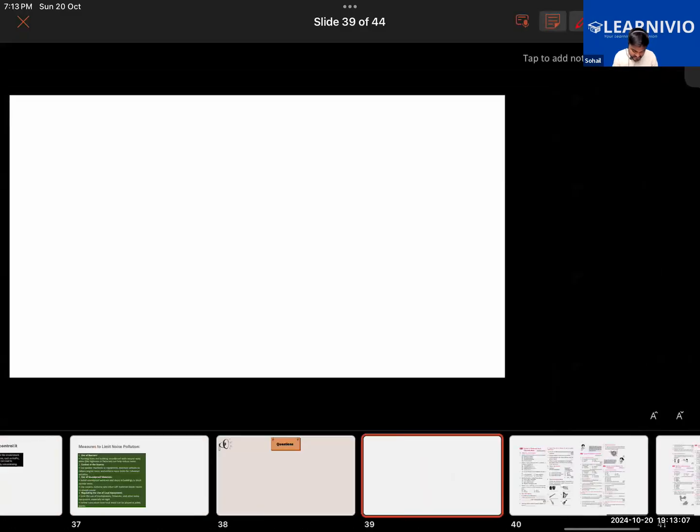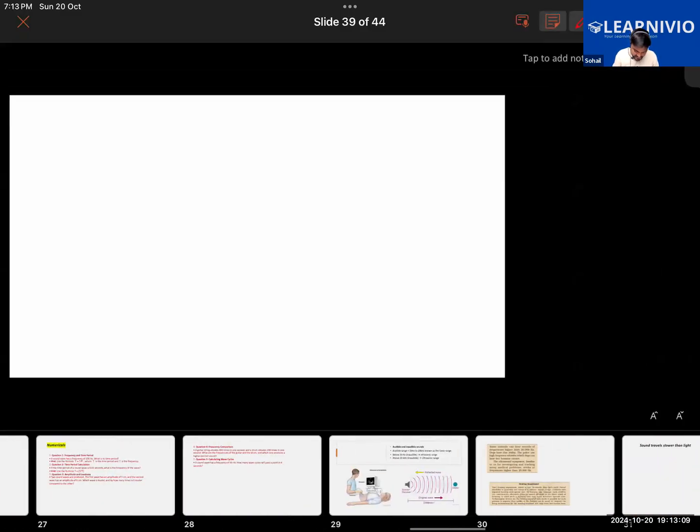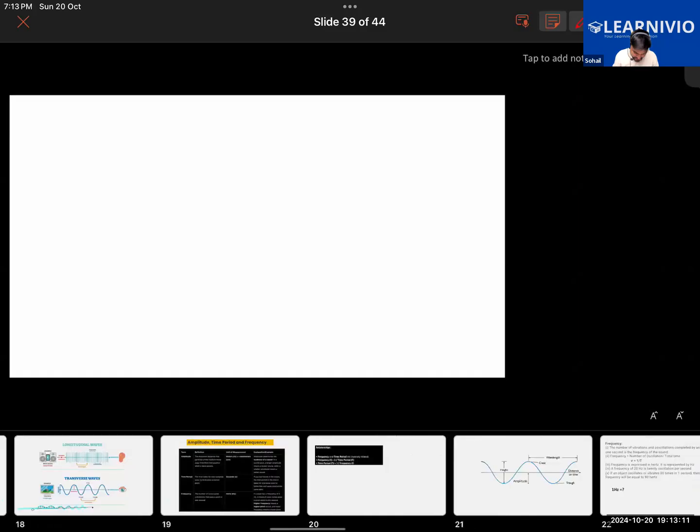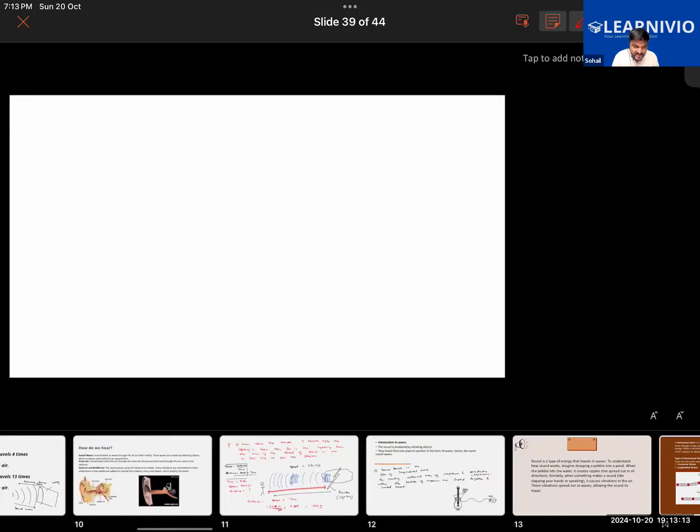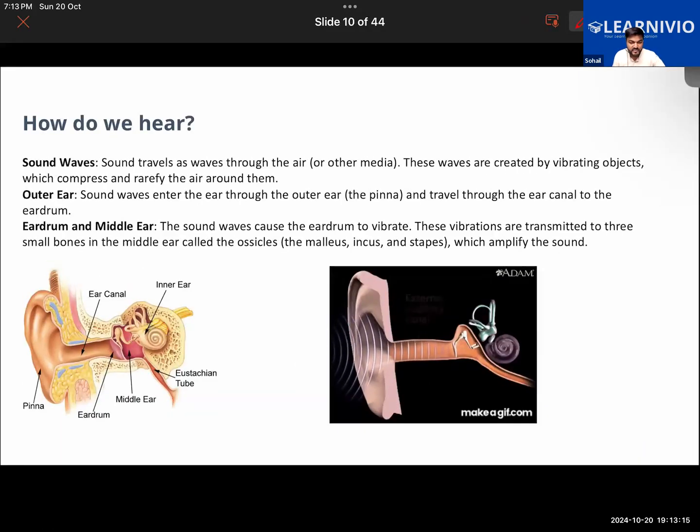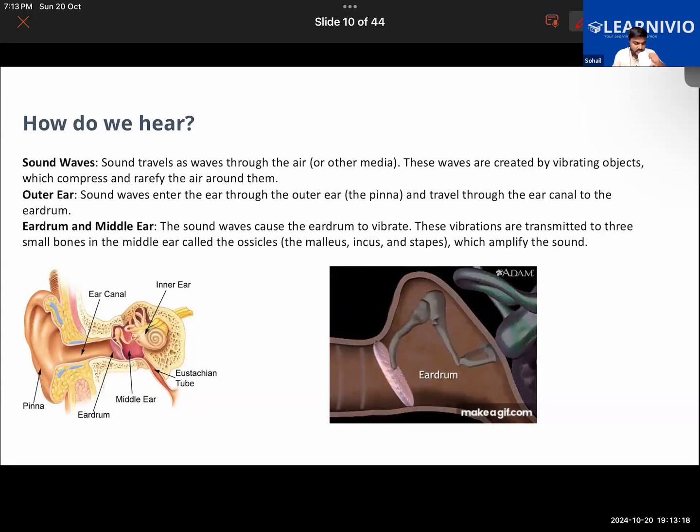There is one important thing. I think we haven't learned about the functioning of the ear, no? As the sound travels through the ear, what exactly happens there? So for that purpose, first of all, we will take a look at this animation here. What exactly happens as the sound waves travel through our ear.